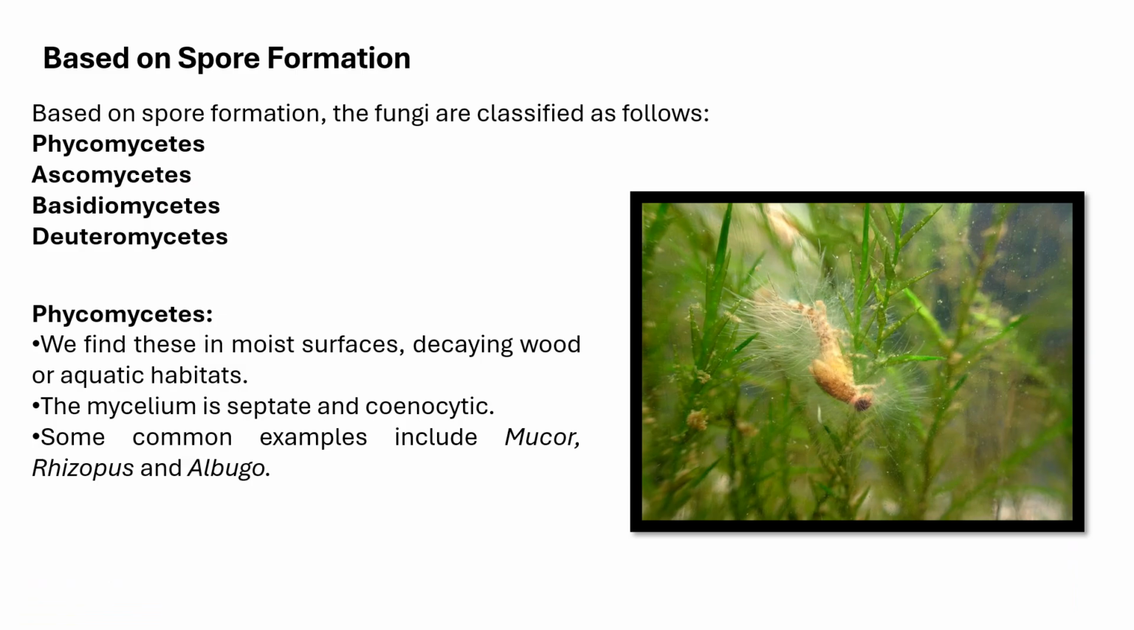Based on spore formation, the fungi are classified as Phycomycetes, Ascomycetes, Basidiomycetes and Deuteromycetes. The first one is Phycomycetes. We can find Phycomycetes fungi on moist surfaces, decaying wood and even in aquatic habitats. Here the mycelium is septate and coenocytic. Some common examples include Mucor, Rhizopus and Albugo.